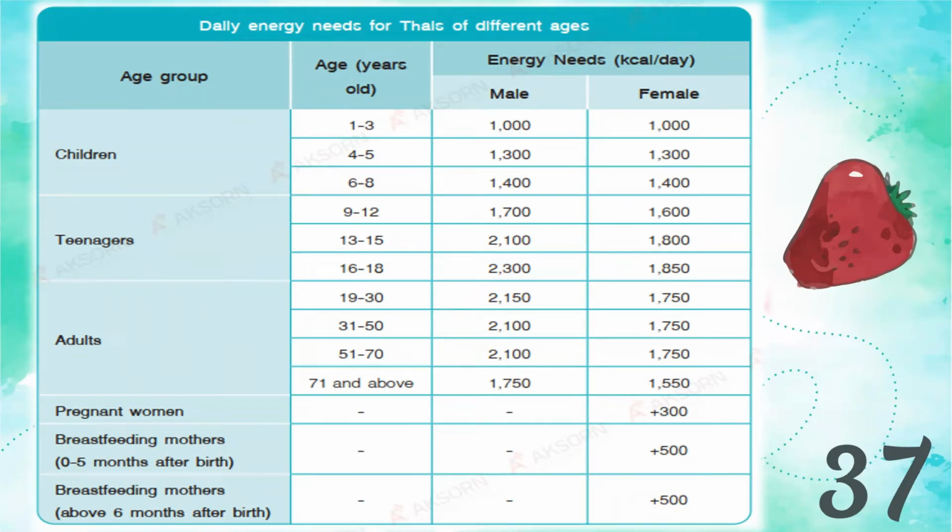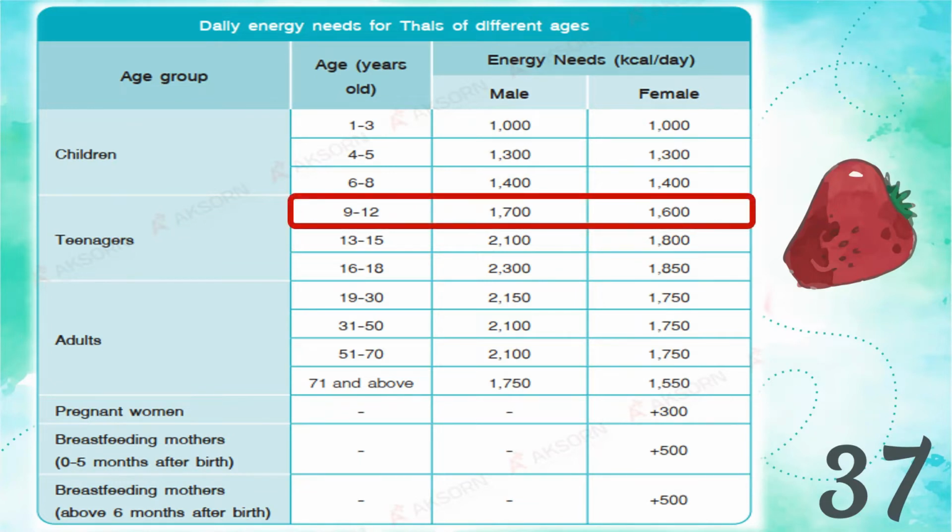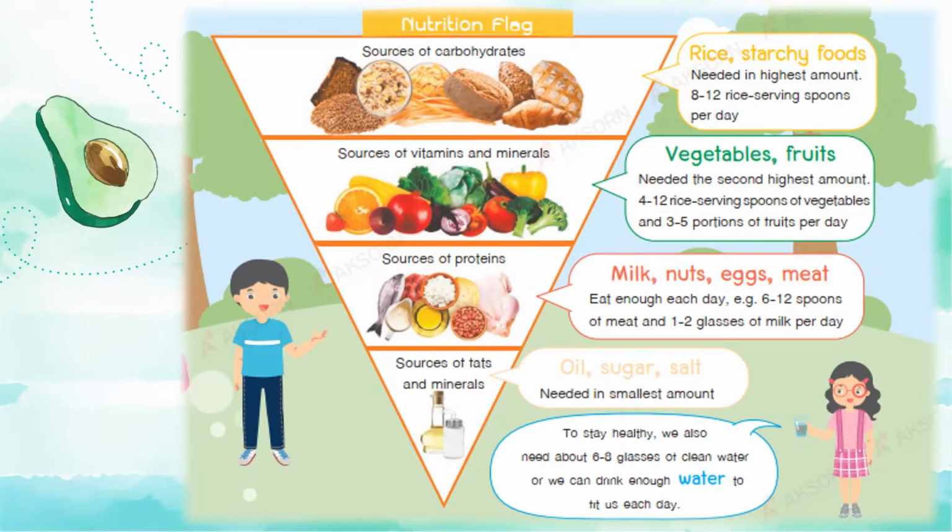So let's focus on your age. You are considered teenagers because you are within 11 to 12 years old. So in your case, for boys, you need 1,700 kilocalories per day. But for girls, you need 1,600 kilocalories per day. Again, in nutrition, kilocalorie is used to show a unit for food energy. Different genders and age groups need different amounts of energy.